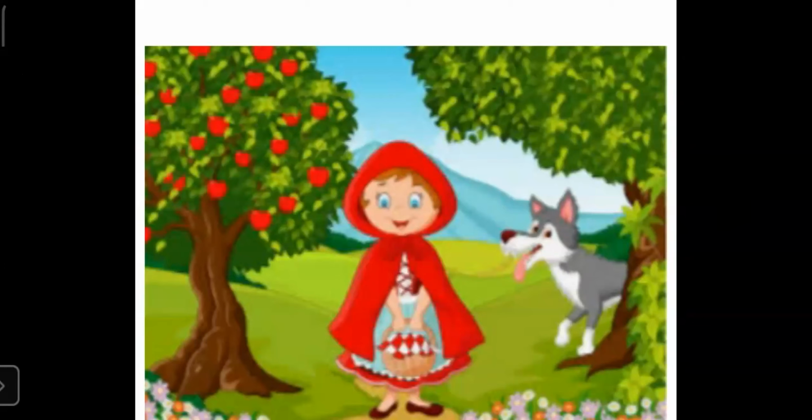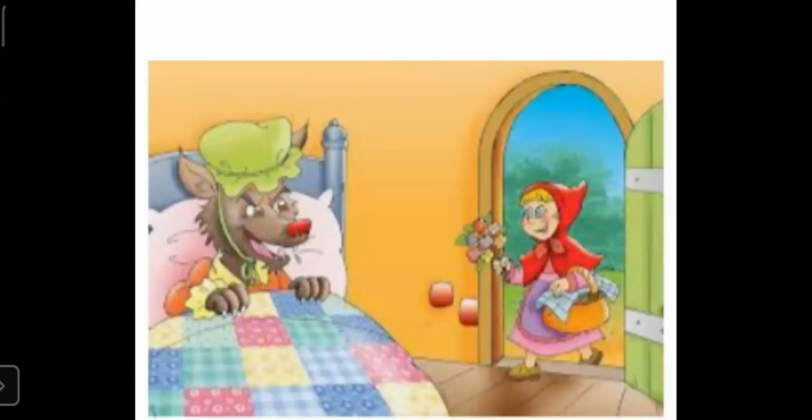And while she is going to meet her grandmother, she sees a wolf in the jungle. You can see here a wolf is there in the picture. Red Riding Hood tells the wolf that she is going to meet her grandma. So what does the wolf do? The wolf goes before Red Riding Hood to her grandma's house and acts like her grandma. And when Red Riding Hood enters the house, the wolf tries to eat her up.